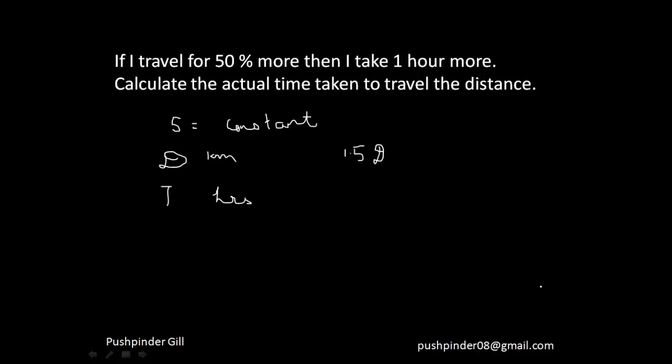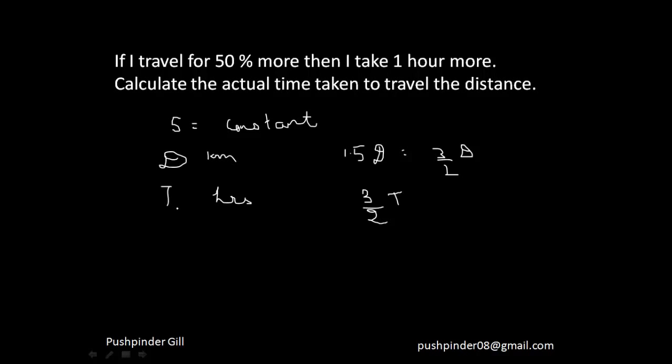So my distance is getting multiplied by 1.5, which is nothing but 3 by 2, right? That means my time is also going to multiply by 3 by 2, because the same number with which distance is getting multiplied, the same number the time will get multiplied with.